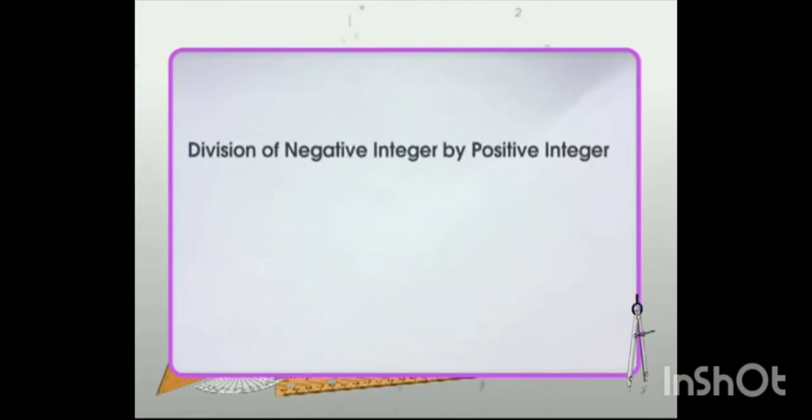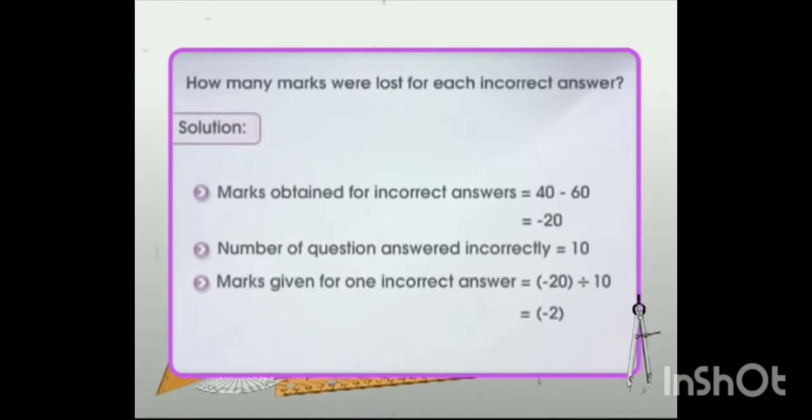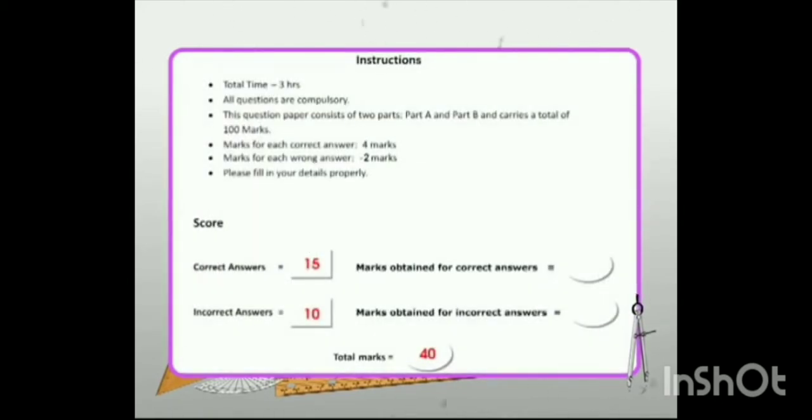So we can now divide minus 20 by 10. Thus, for every incorrect answer, minus 2 marks are given. Hence, despite 15 correct answers fetching him 60 marks, he lost 20 marks for his 10 wrong answers, giving him a score of 40.